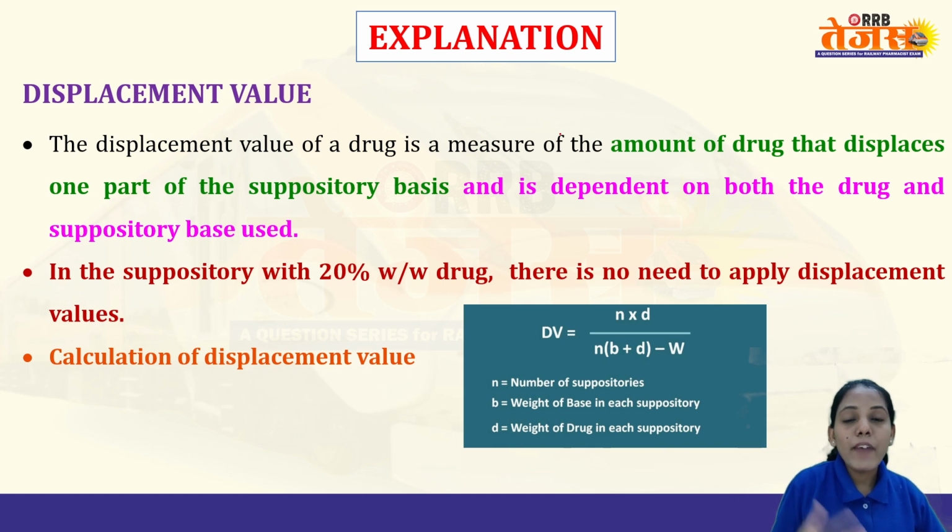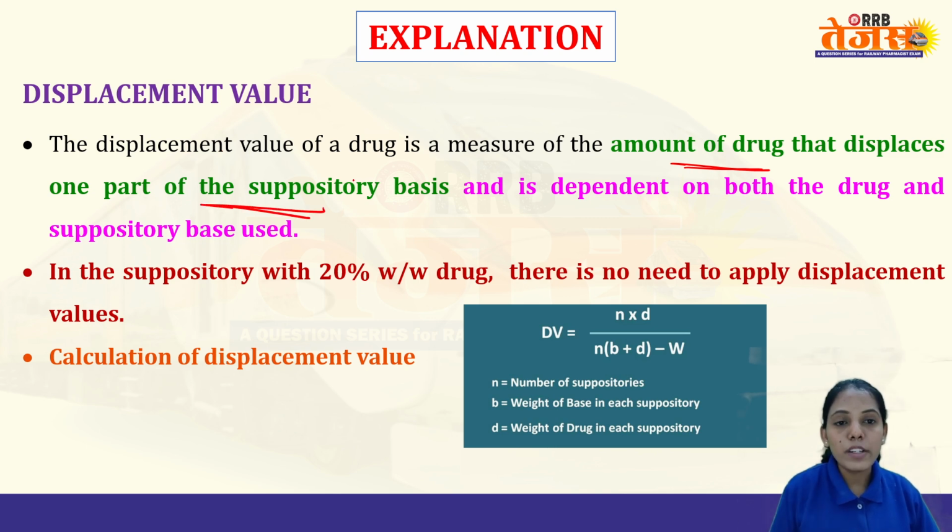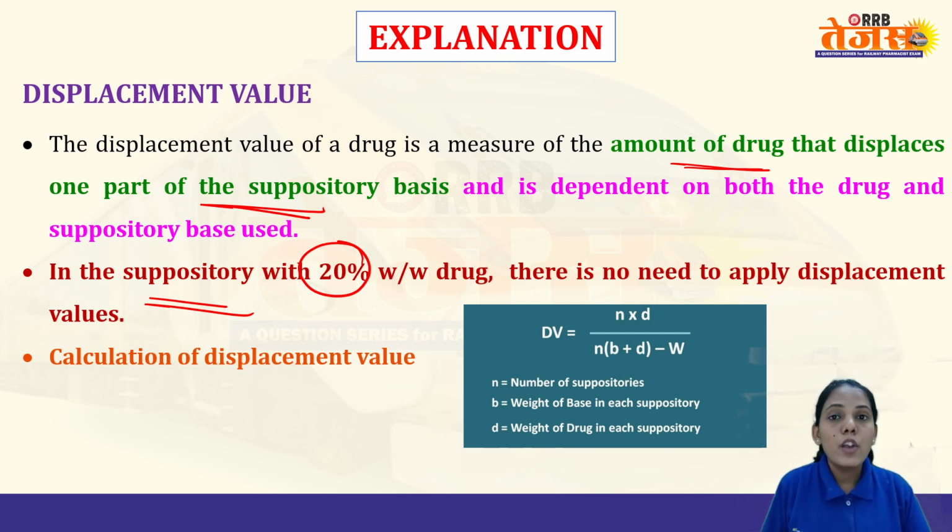So the displacement value of a particular drug is the amount of the drug that will displace one part of the suppository base, and it is dependent upon both the drug and the suppository base. In a suppository with 20% weight by weight drug, there is no need to apply the displacement value, as the drug is only 20%.